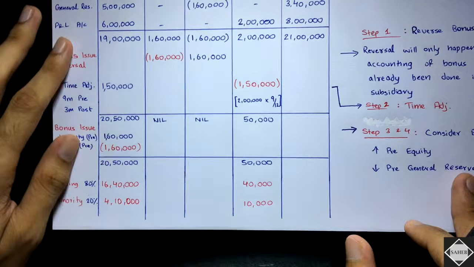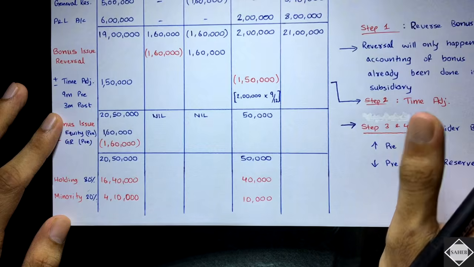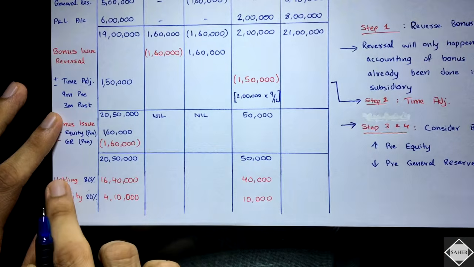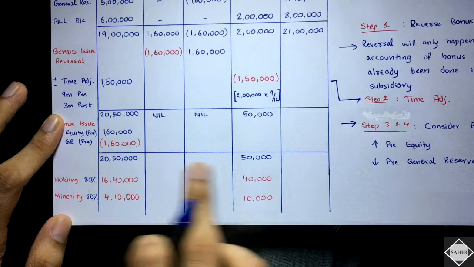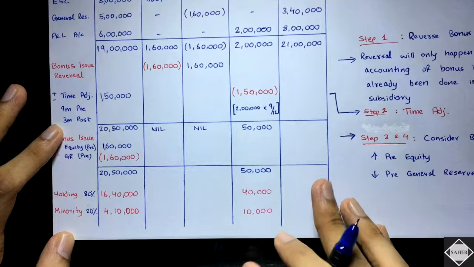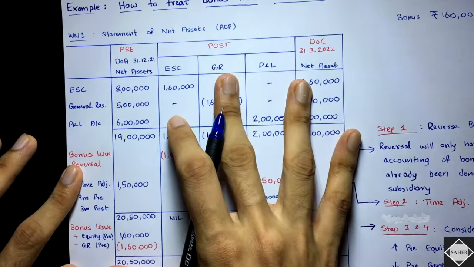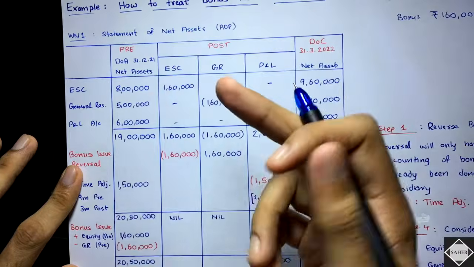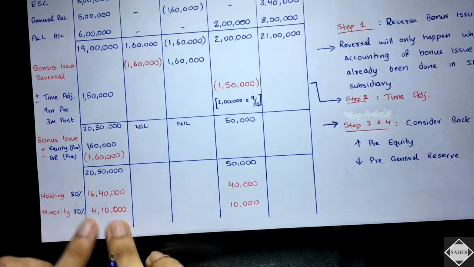And then you don't have to do anything else in the other working notes, because when we take the percentages, holding and minority 80%, 20% of these amounts, this P&L, everything gets adjusted, because this working note is not just analysis of profits, it's statement of net assets, analysis of net assets. The capital is considered over here, so everything will be adjusted when you take the share of this.